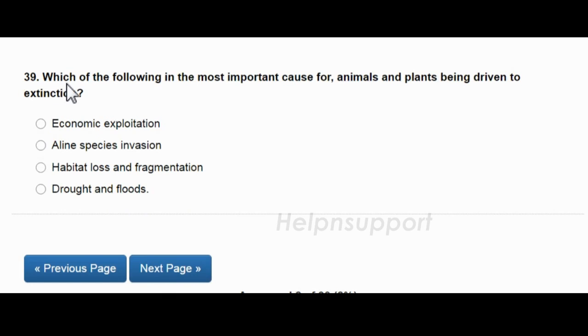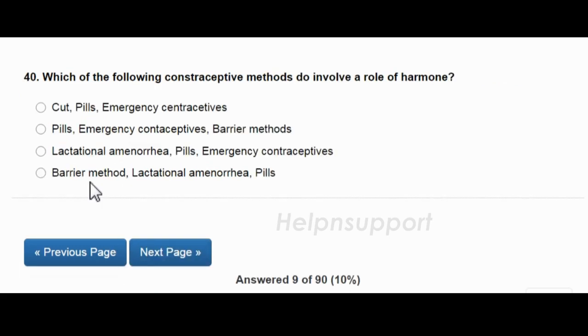Which of the following is the most important cause for animals and plants being driven to extinction? Economic exploitation, alien species invasion, habitat loss and fragmentation, drought and floods. And the answer is habitat loss and fragmentation.